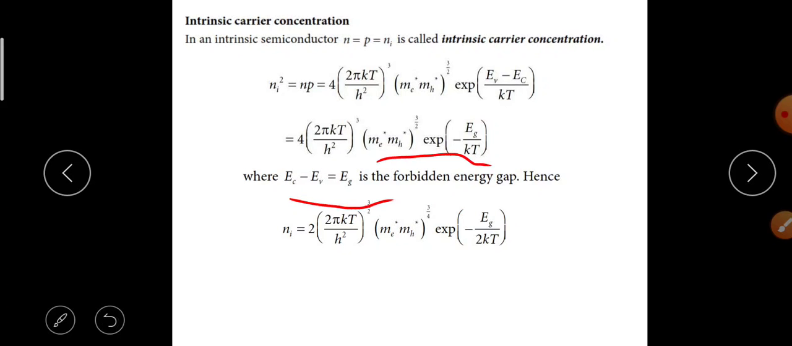Hence ni is equal to 2 into (2 pi kT by h square) whole power 3 by 2 into (me star mh star) whole power 3 by 4 into exponential minus Eg by 2kT.